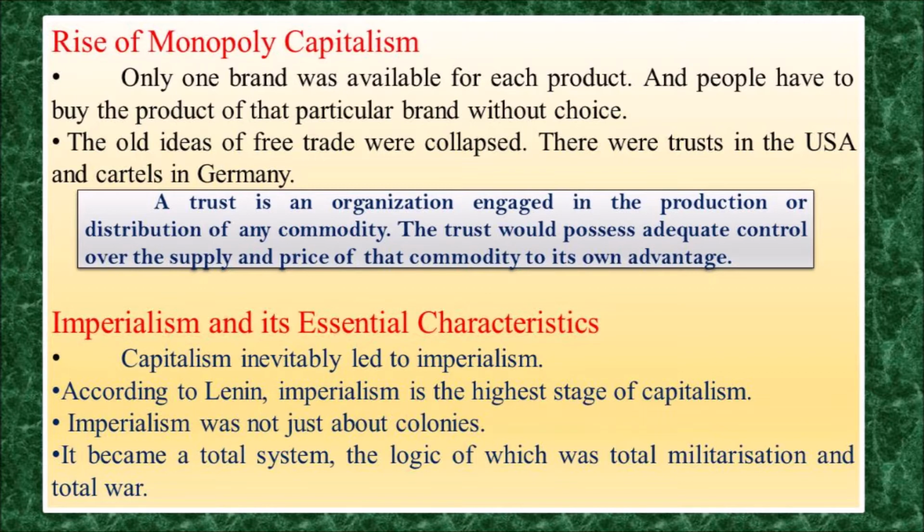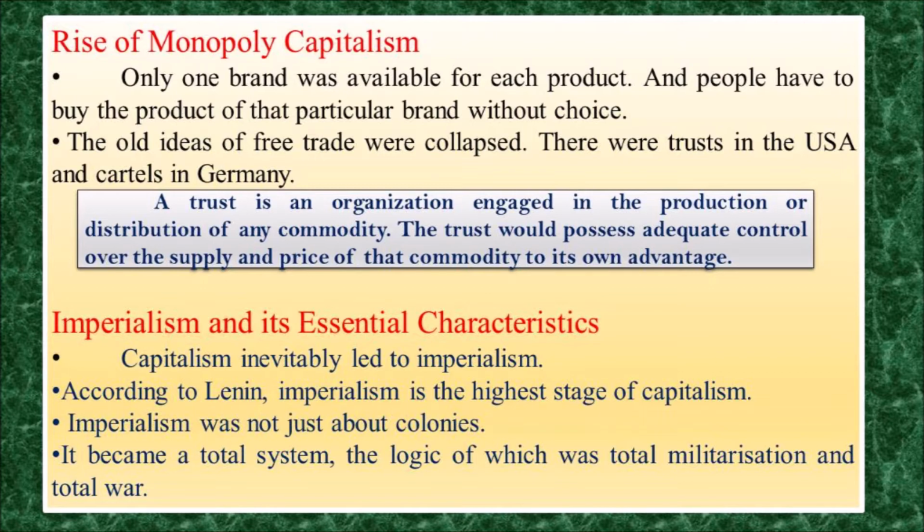Imperialism and its essential characteristics. According to Lenin, imperialism is the highest stage of capitalism. The capitalist countries used the colonies as the place of market to sell their manufactured goods. And this imperialism was not just about taking control over other countries, that is, about colonies.